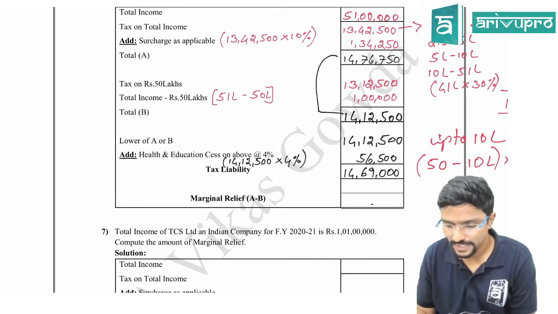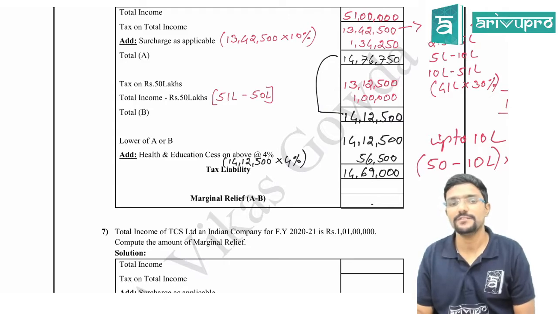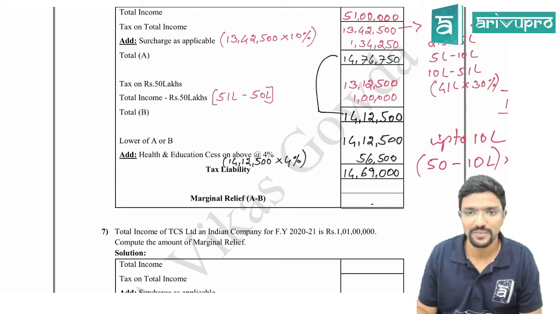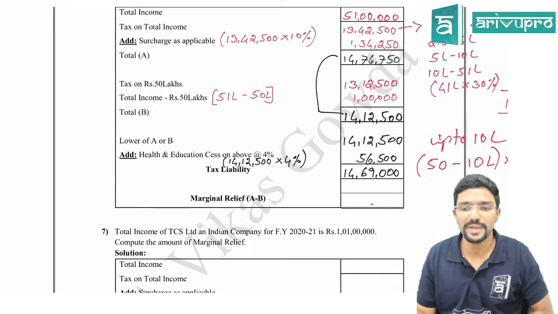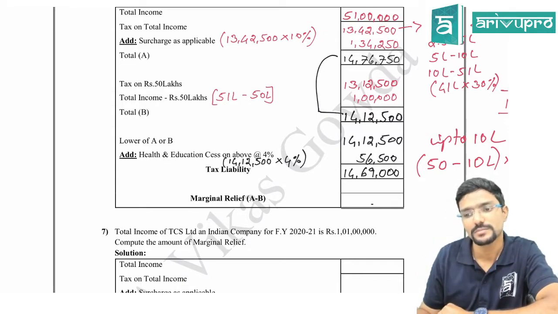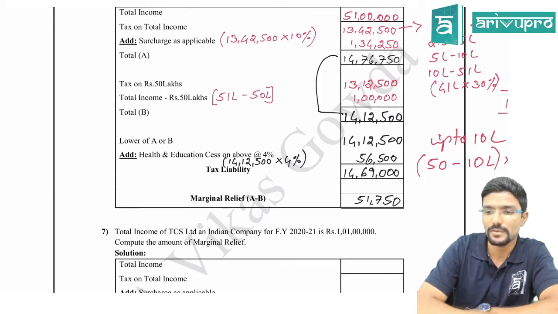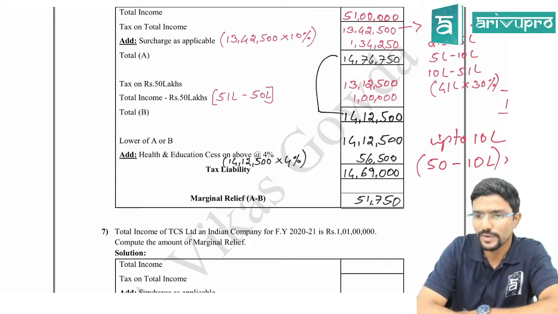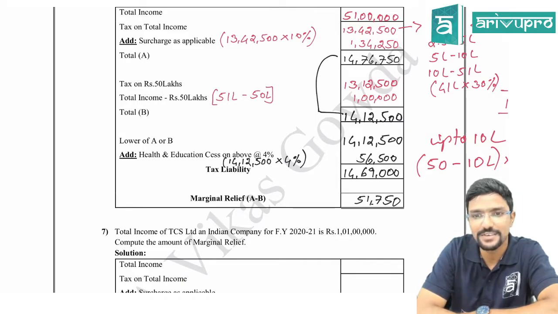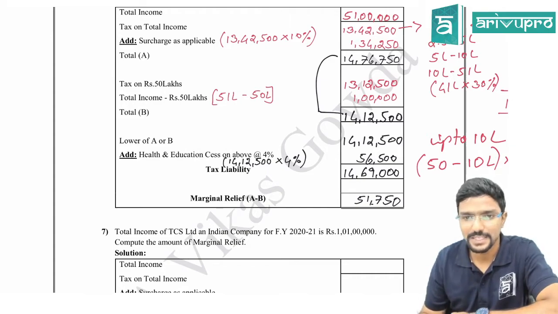Sir, what is the relief? See the difference between A minus B. If it is positive, you will get a relief. Here it will be positive, I guess. Yeah, it is positive. A minus B, how much? 51,750. Jyotika is saying 64,250. Guys, do cross check it. Bala Sridhar is saying 51,750. Sai Sharan is saying 16,750. 16,750 is for sure wrong. Varun is saying 64,250. Guys, just do A minus B.